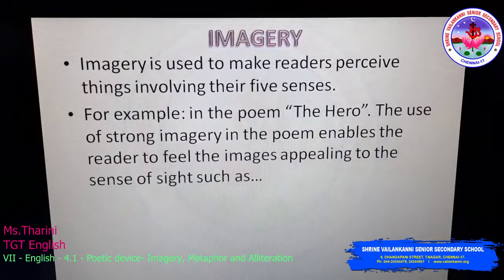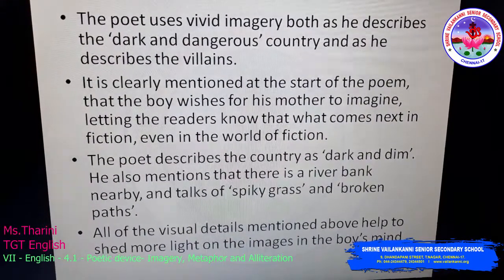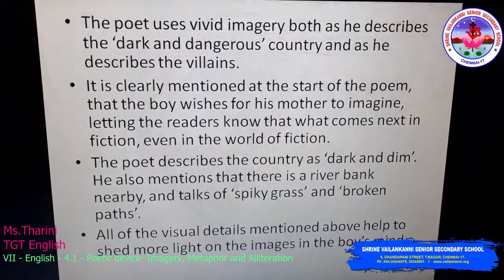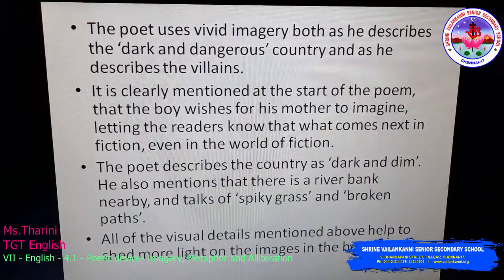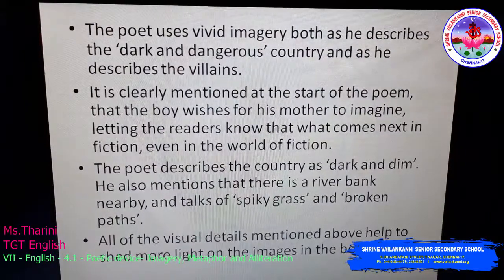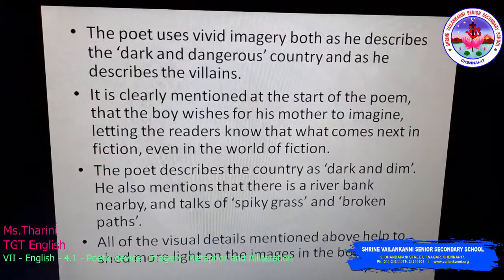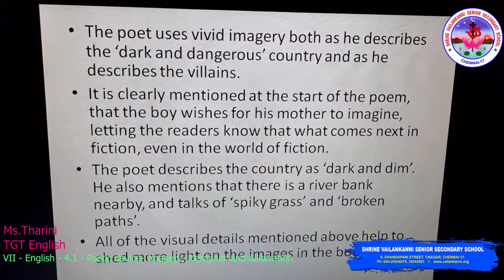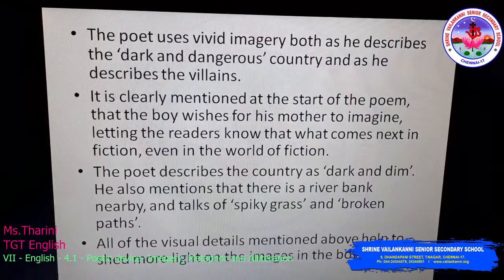In the poem The Hero, the poet uses vivid imagery. Vivid means strong feelings. Yes, strong imagery, both as he describes the dark and dangerous country and as he describes the villain.